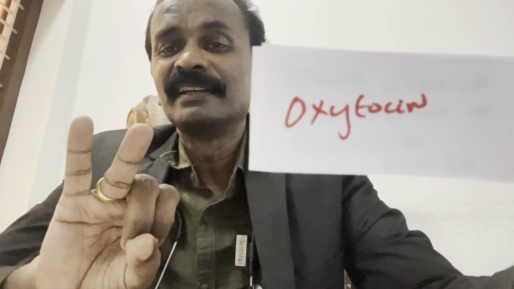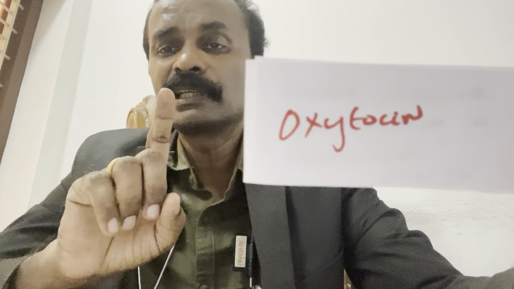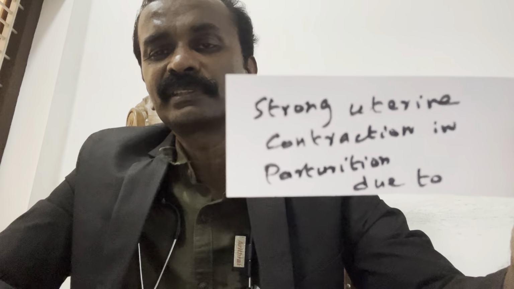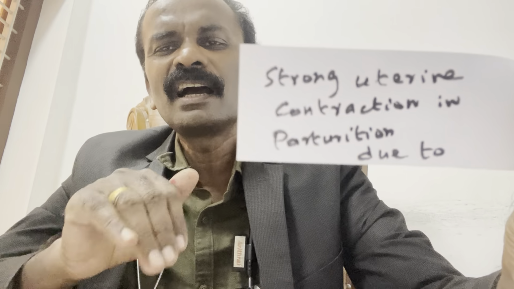They'll give four choices: estrogen, progesterone, oxytocin, and some other hormone, TSH. That time you will get confused. That time you should remember oxytocin and don't forget the question. What is the question? Strong uterus contraction during parturition or normal delivery of the baby is oxytocin.